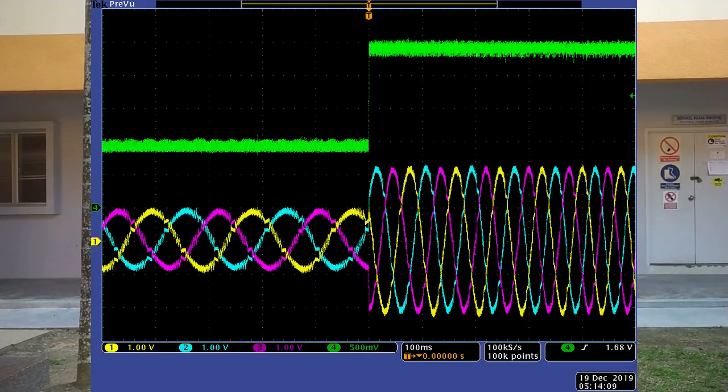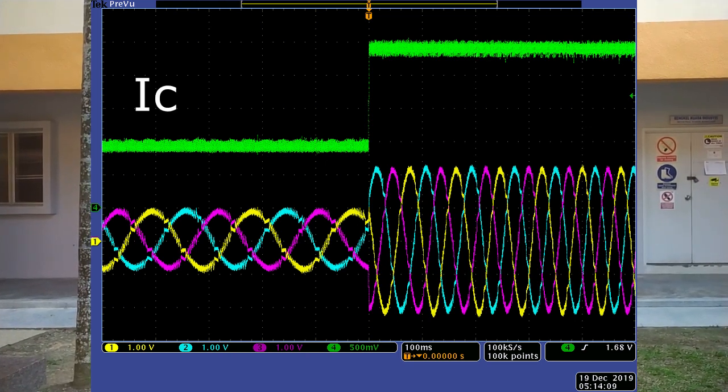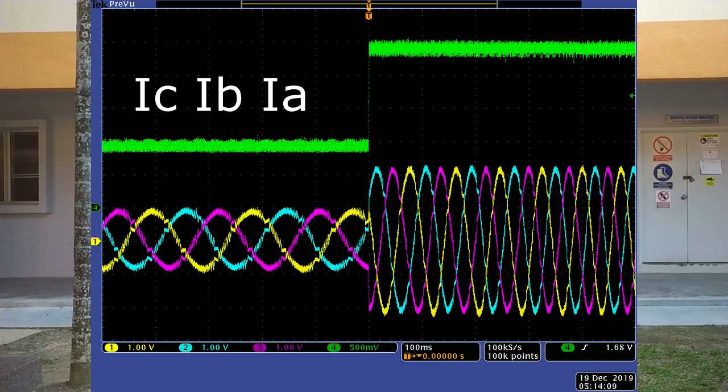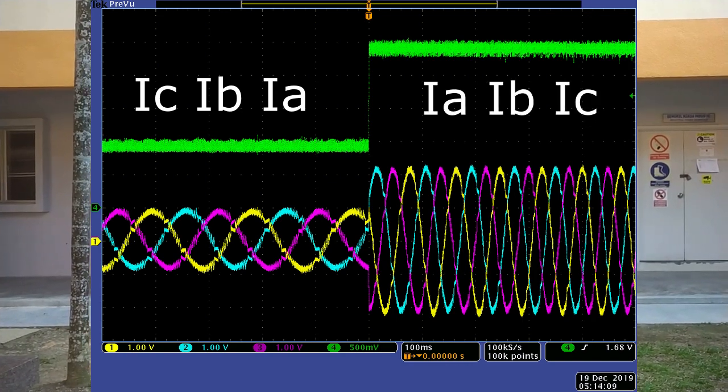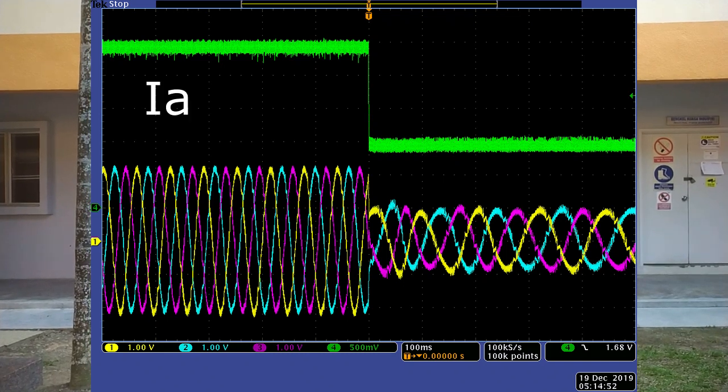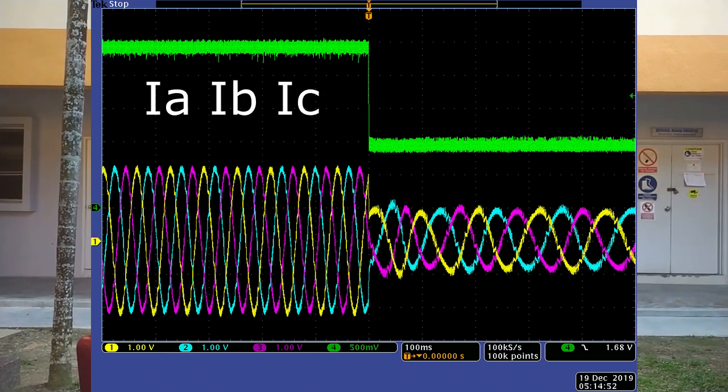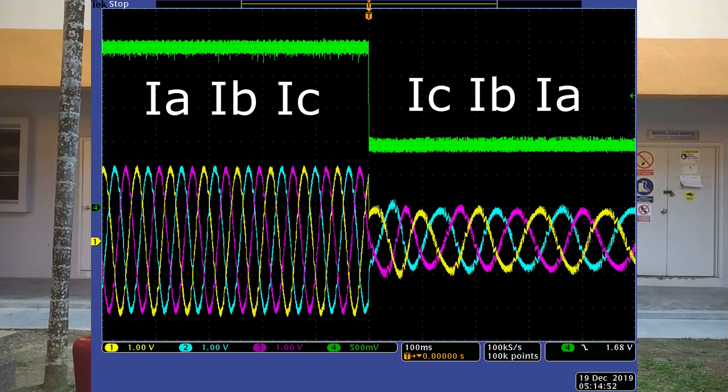Then I show you when the step change occurs. From negative torque to positive torque, the current changes from IC, IB, IA to IA, IB, IC. Same with positive torque to negative torque, from IA, IB, IC changing to IC, IB, IA.